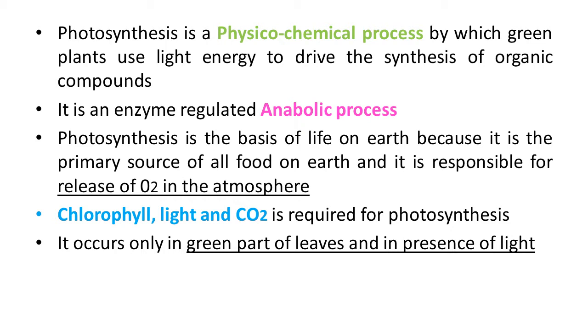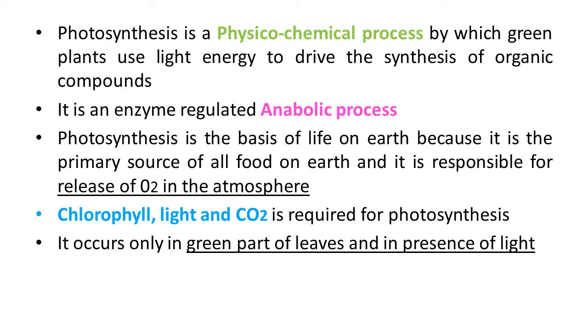Green plants carry out photosynthesis, which is a physico-chemical process by which they use light energy to drive the synthesis of organic compounds. So we can say by using light energy from sunlight, various chemical processes take place here, and at the end of the photosynthesis process they can prepare their food in the form of sugar, starch, and O2 is released.